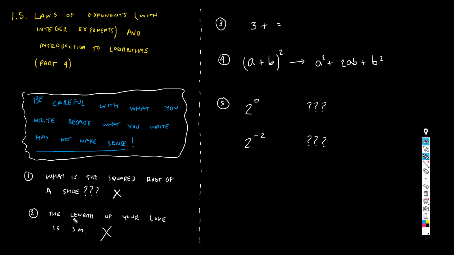Because we're trying to assign a physical quantity, which is length, to an abstract concept such as love, which does not have physical characteristics such as length, right? This concept that we have of love does not have something called length, and therefore somebody saying this, the length of your love is 3 meters, is making nonsense. Okay, this is not a good statement. It's not logical, it's nonsensical, even though grammatically it is correct.